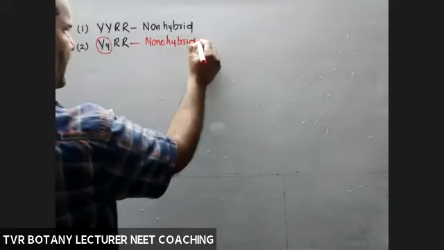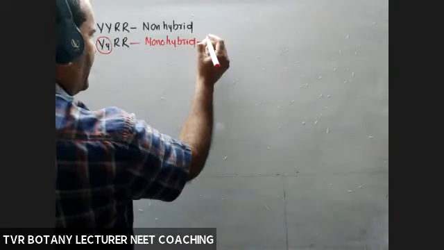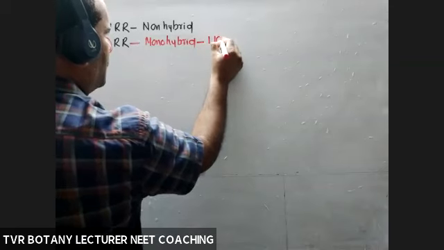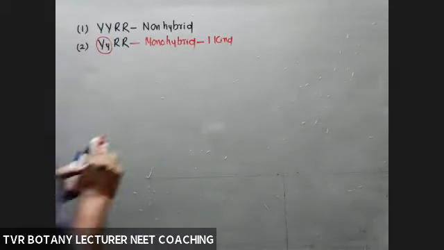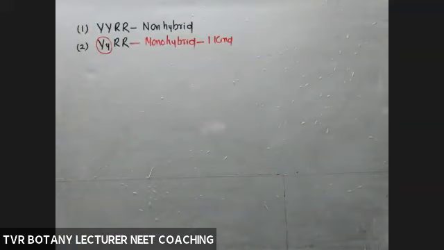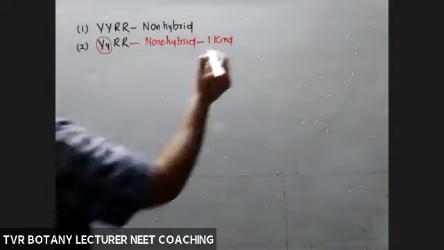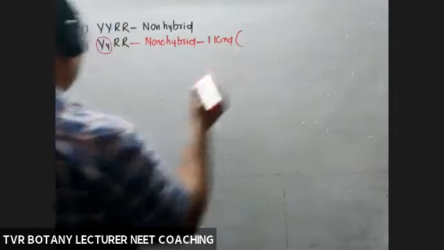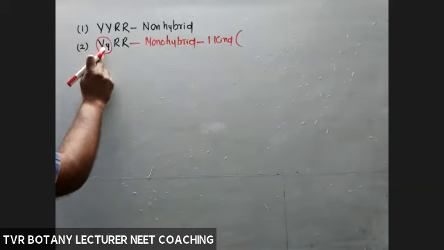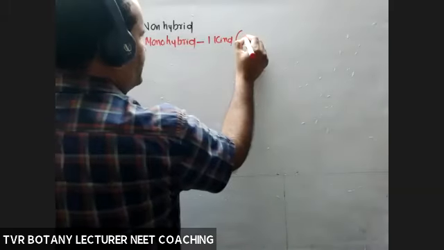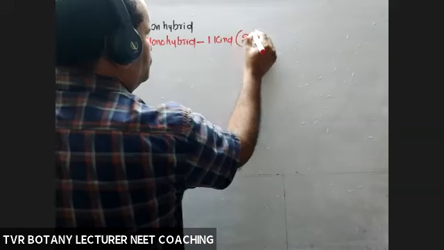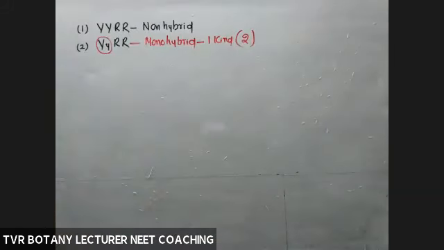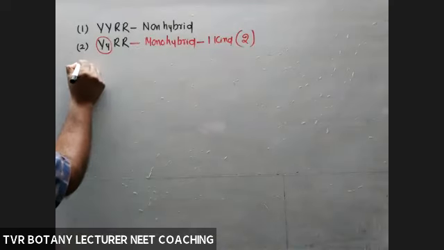This is one kind. Its overall number: how many are available out of 16? 2 available, 2 into 1. So its number is 2. One kind is represented 2 times.